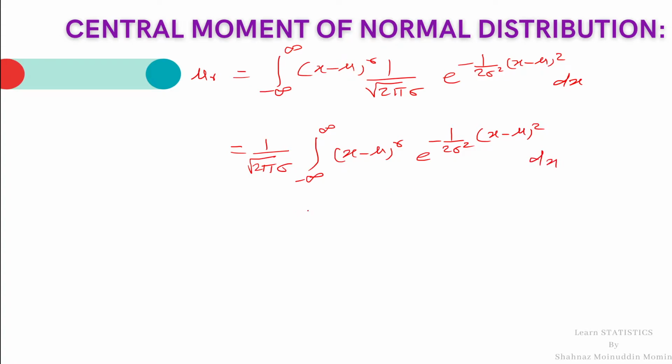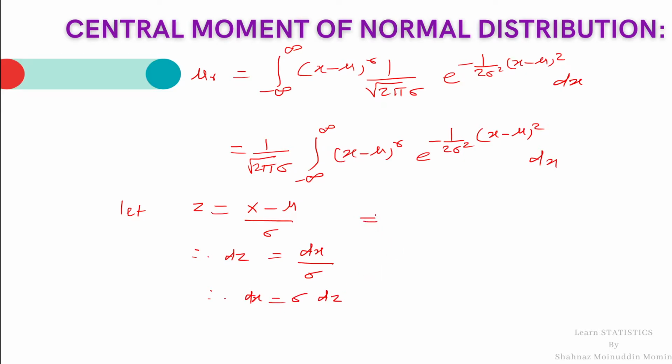Now to obtain the value of the integration, we will put a new variable z equal to x minus mu upon sigma. Therefore, dz is equal to dx by sigma. Hence, dx equal to sigma dz.